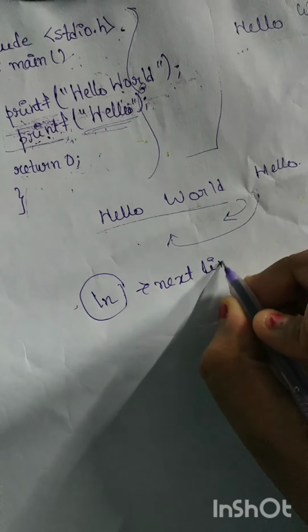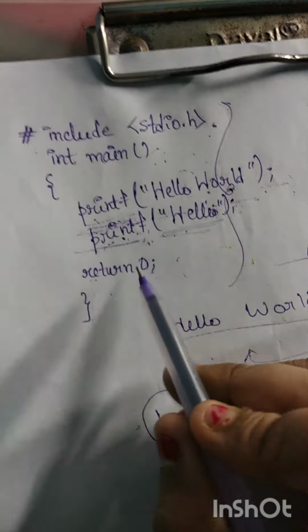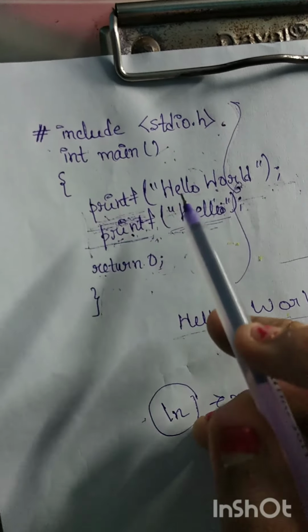Backslash n is used for the next line. In our previous part we learned that to print two different words, we need two lines, we need two printf. But in this part I want to print 3 or 4 lines within one printf. Let's see how. Here we are using two printf.